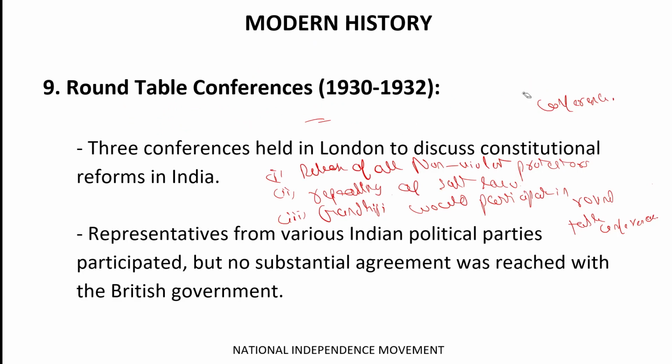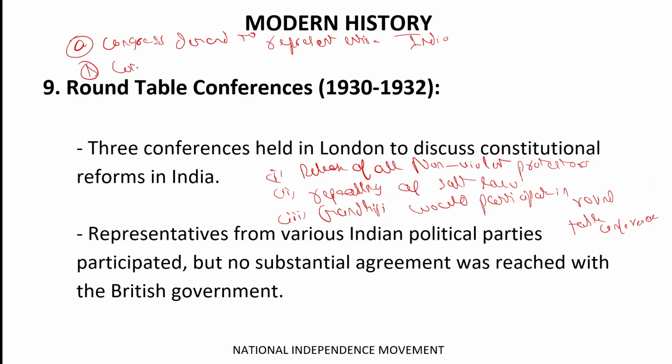The first reason was the Congress demand to represent entire India. The second point was communal representation.